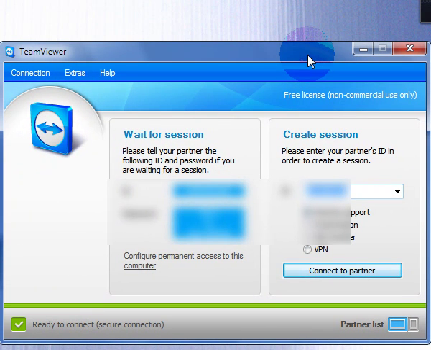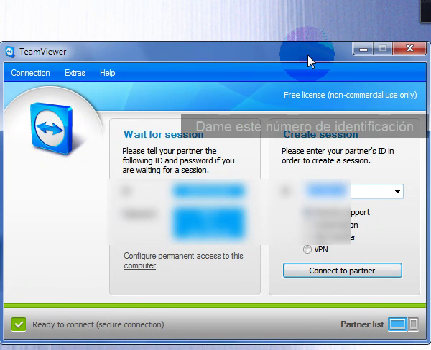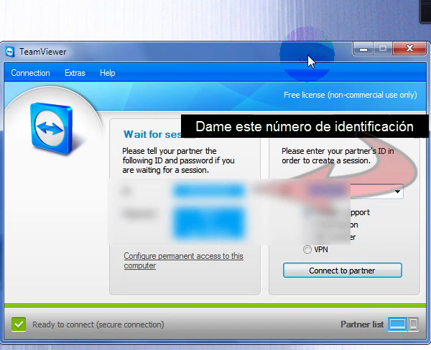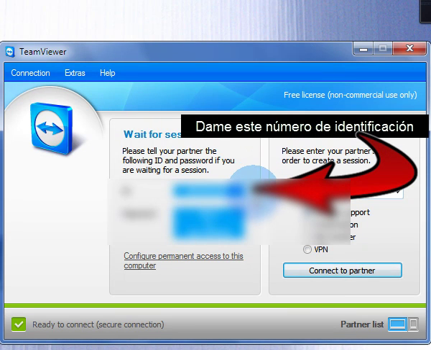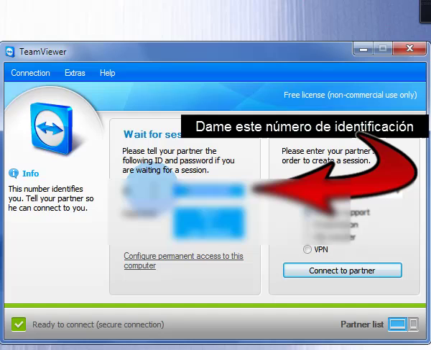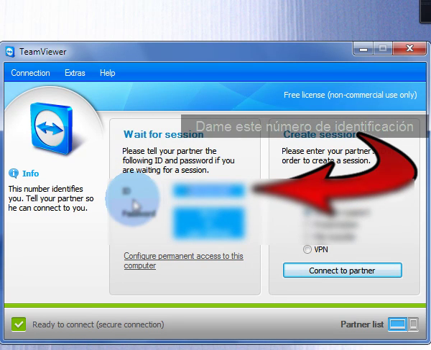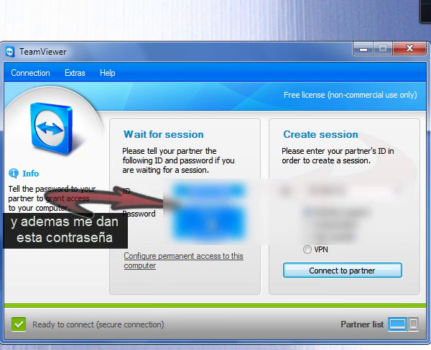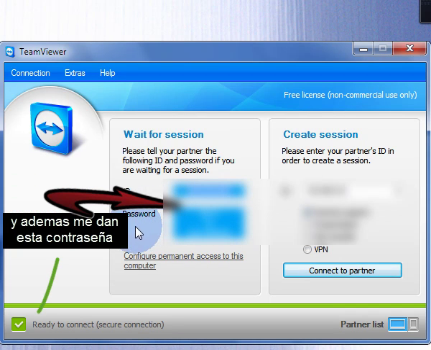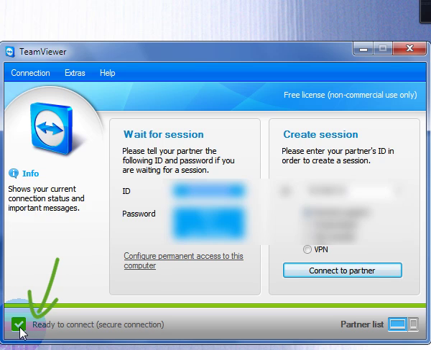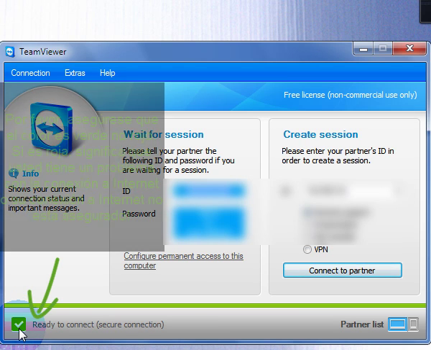What you need to do to let me into your computer and remote your computer from a distance through internet connection is you just provide me this number as ID and also the password. That's it. Oh yeah, one more thing, make sure it's always green, not red.